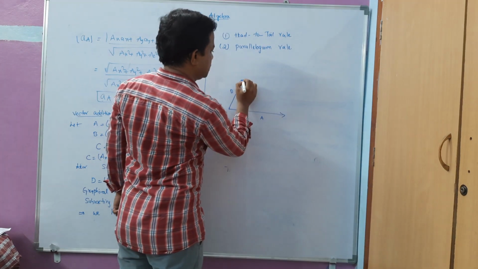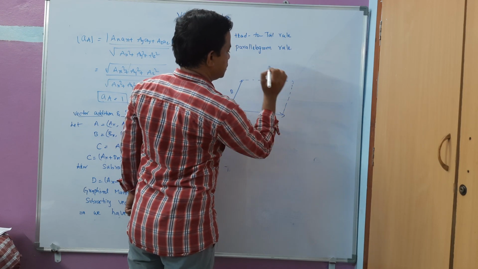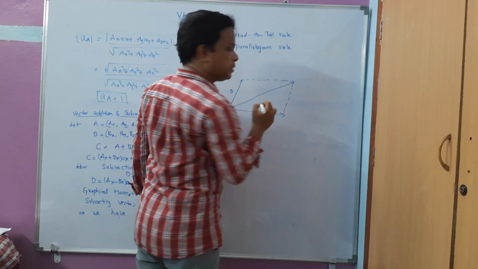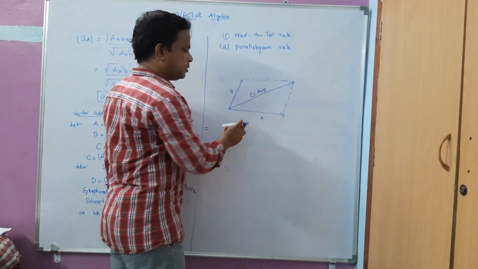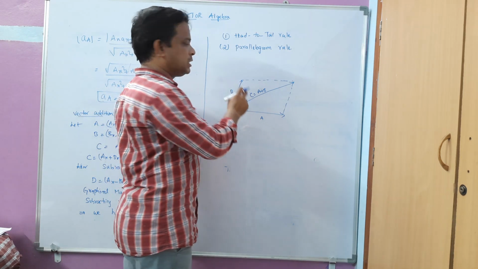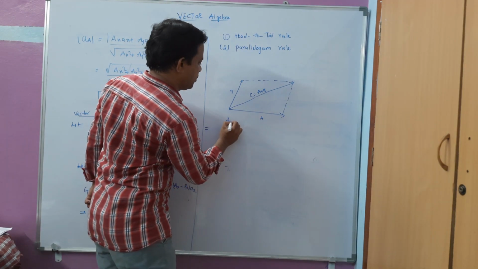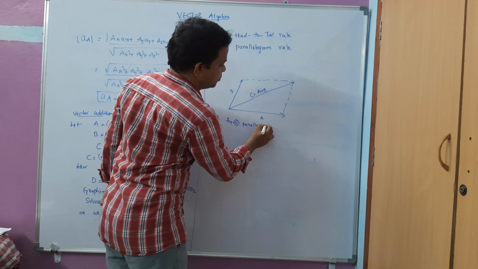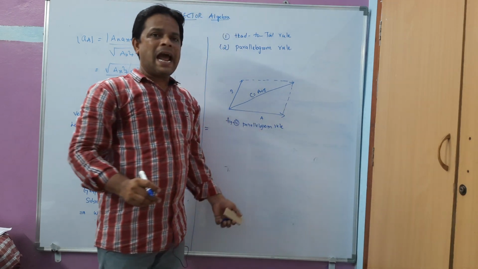Now this will be parallel. Now this diagonal will be giving me the resultant of these two vectors, that is C. That is C is equal to A plus B. So the addition of this vector and this vector will be the resultant, that is the addition of these two vectors is this one, C vector. So this is the parallelogram rule for adding two vectors.